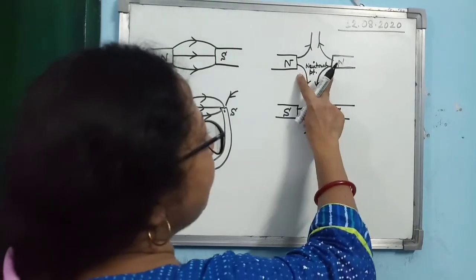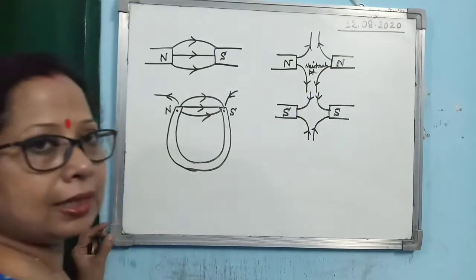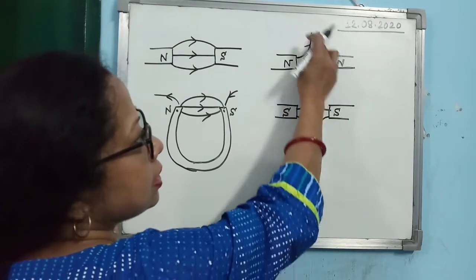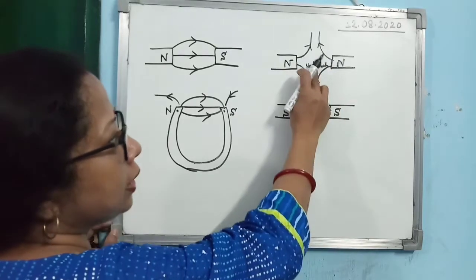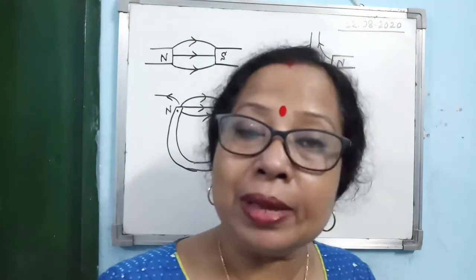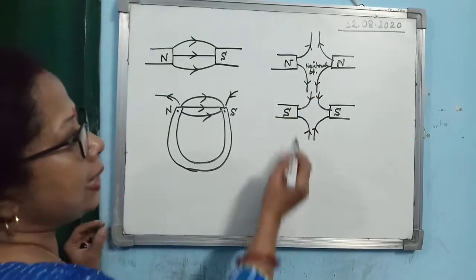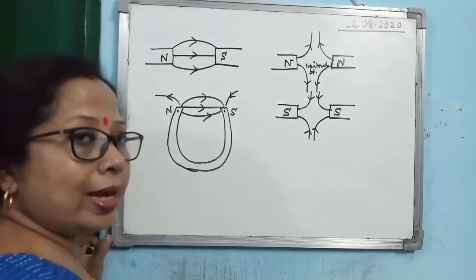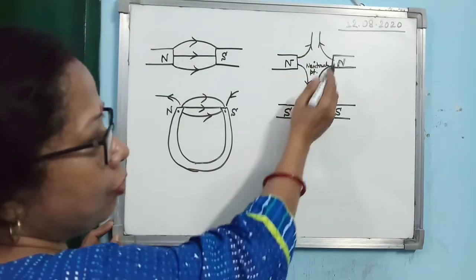Okay. Now, you have kept 2 north poles of 2 different magnets. Then you see north and north, they repel each other. So for that case, the lines of force will become parallel to each other. This is the way lines of force will go. And you see exactly in the middle portion between the 2 north poles, there are no lines of force. So the point where there are no lines of force, it means magnetic field is 0 at that point. So that is the neutral point. And what will be the direction of the magnetic lines of force? Always it is away from the north pole.